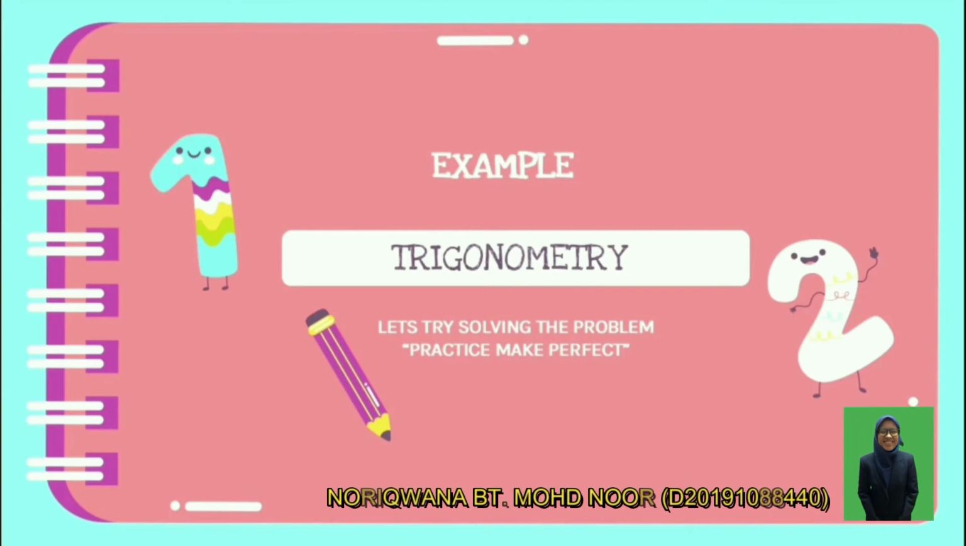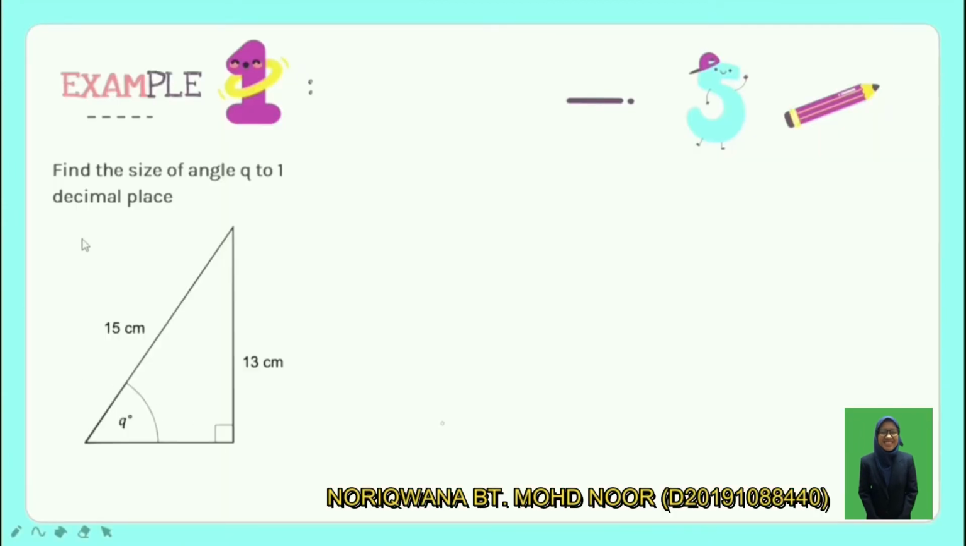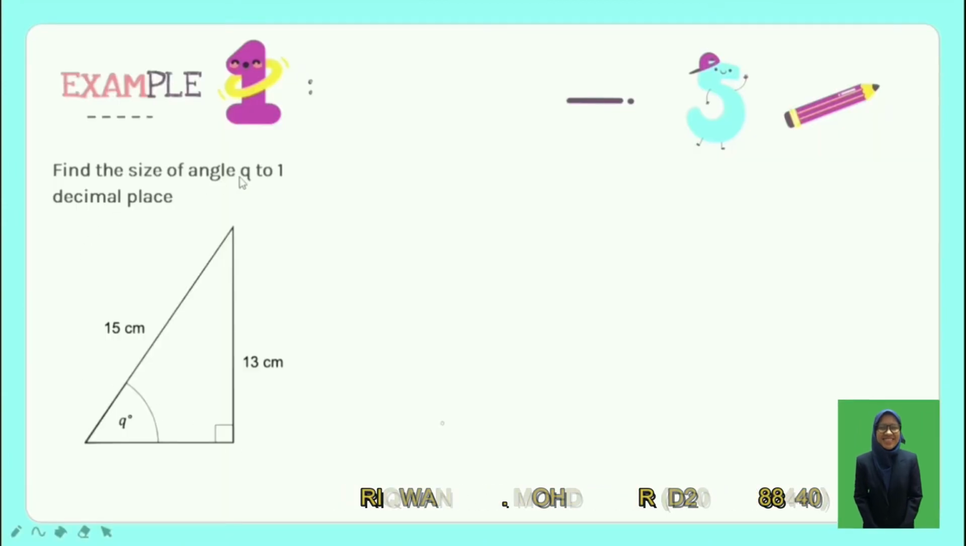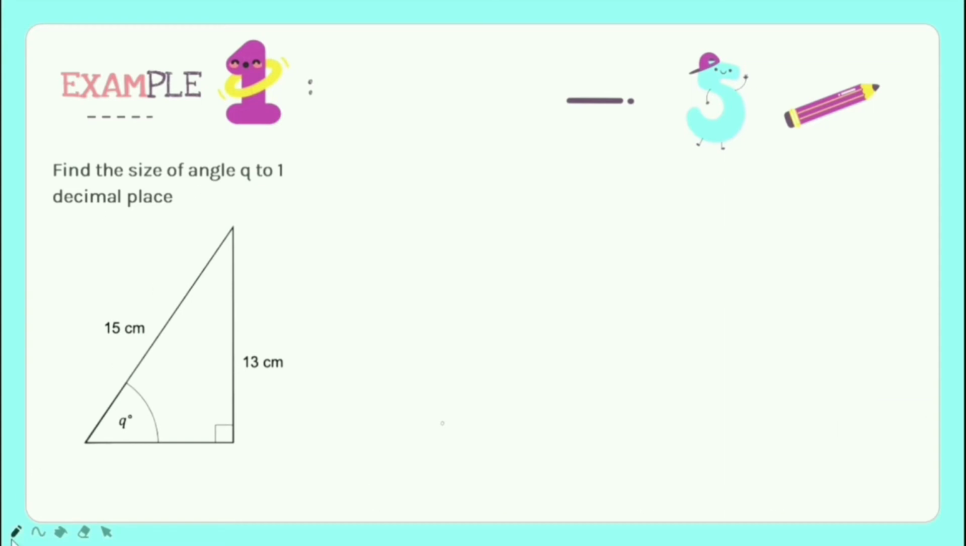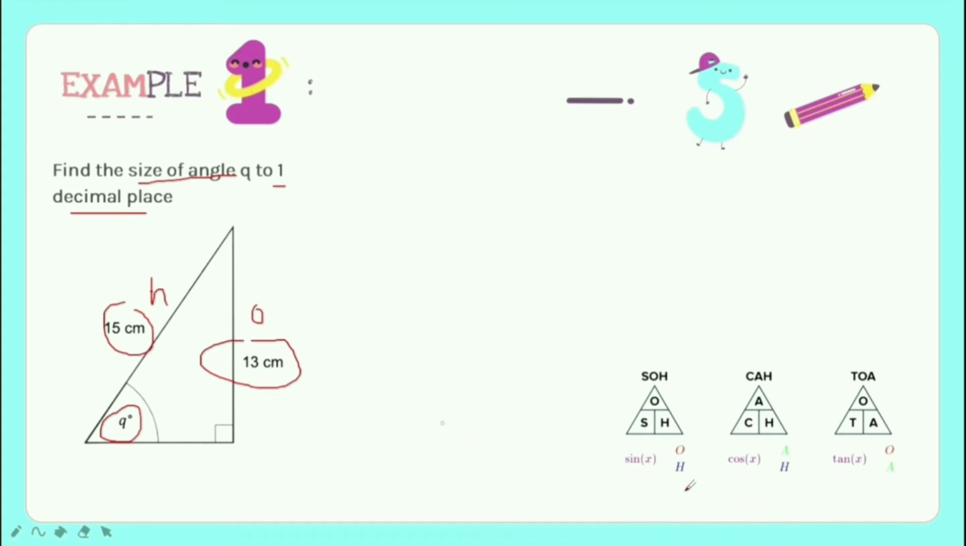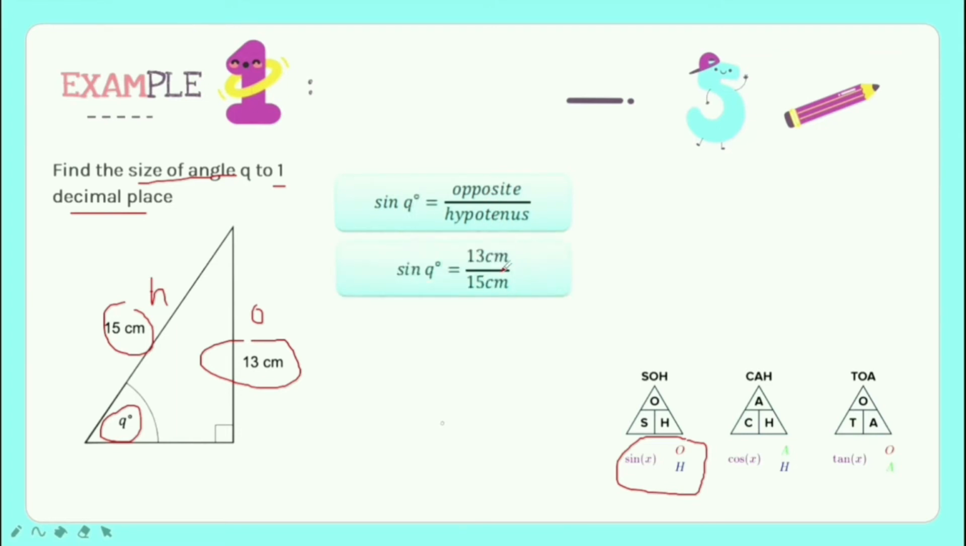Now let's try to solve the problem. For the first example, find the size of angle Q to 1 decimal place. So, for this question, size of angle Q and 1 decimal place is the main point. For the angle of Q, 30 cm is the opposite and 50 cm is the hypotenuse. So, the law that has opposite and hypotenuse is sine. So, we will use sine Q equal to opposite over hypotenuse and fill the value.